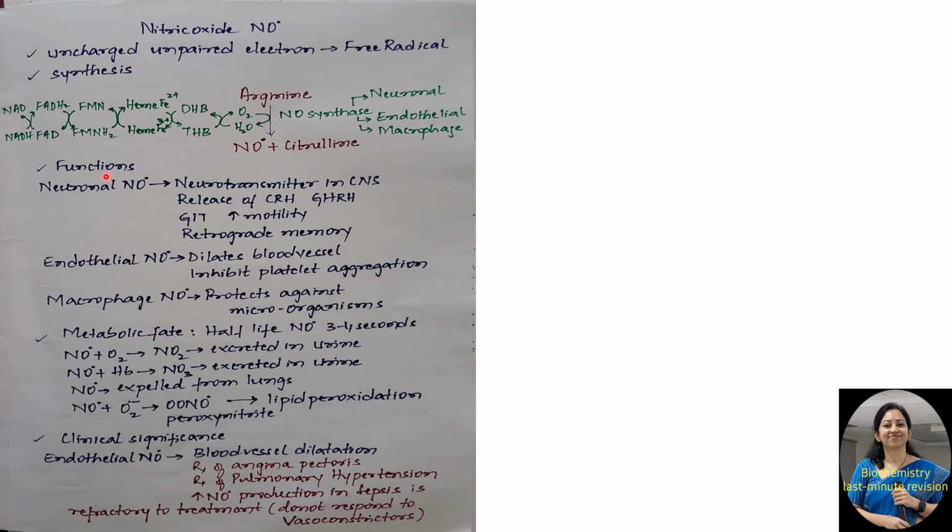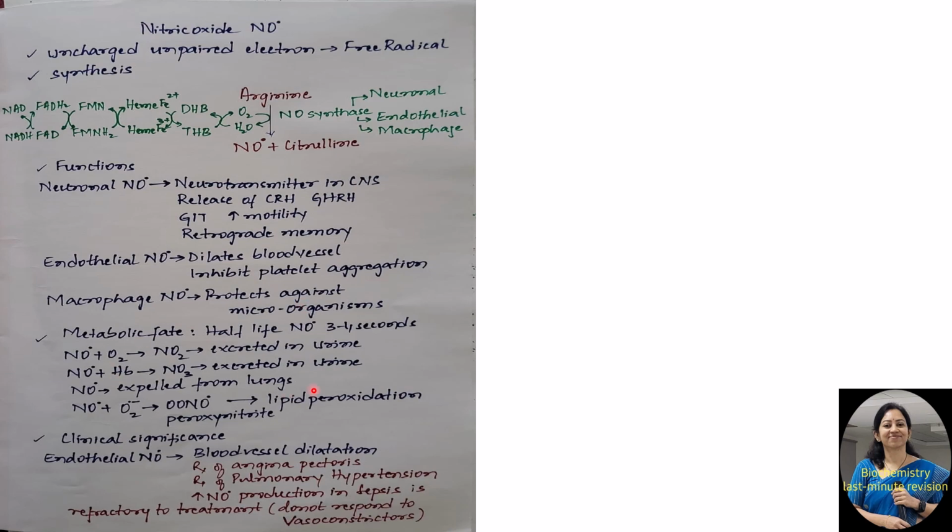in our body. The neuronal nitric oxide acts as a neurotransmitter in the central nervous system, responsible for release of corticotropin releasing hormone and gonadotropin releasing hormone from the hypothalamus. It increases GIT motility, also responsible for retrograde memory. Endothelial nitric oxide is responsible for dilatation of the blood vessels and inhibition of platelet aggregation, whereas the macrophagic nitric oxide protects the white blood cells and also the body from attack of microorganisms.